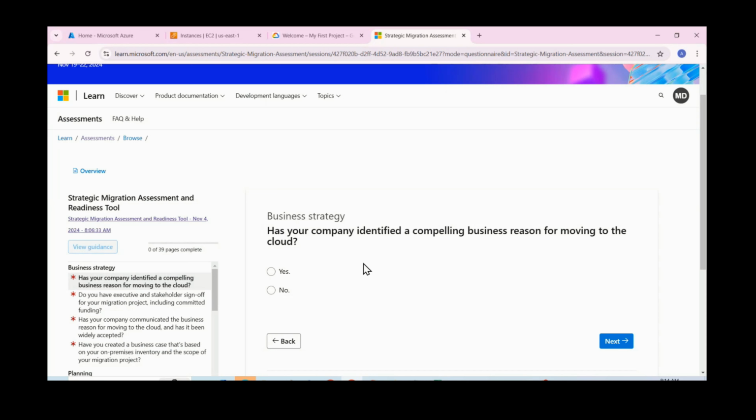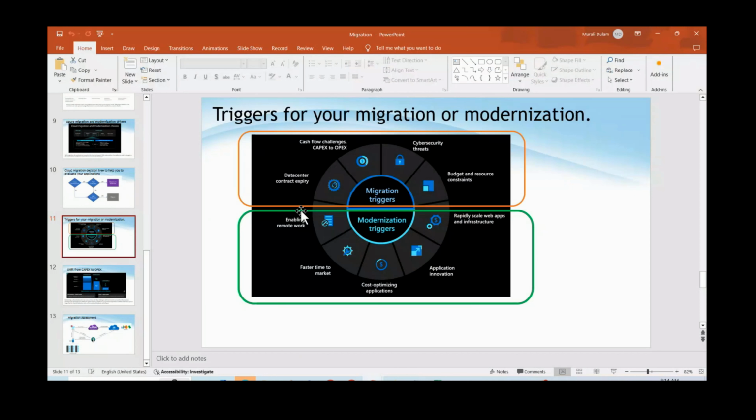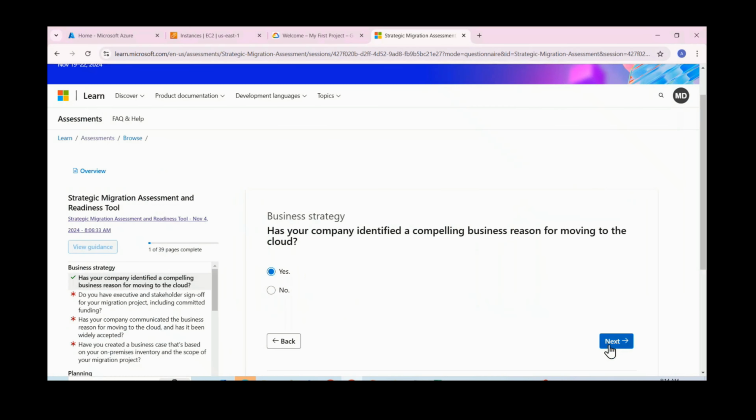Let us say, yes, we have some reason. The reason is some data center expiry, or frequent cyber security threats. We are planning to move our application from on-premises to cloud. Okay. And then next,